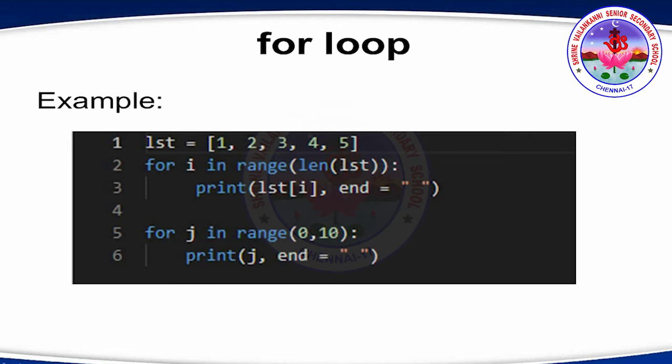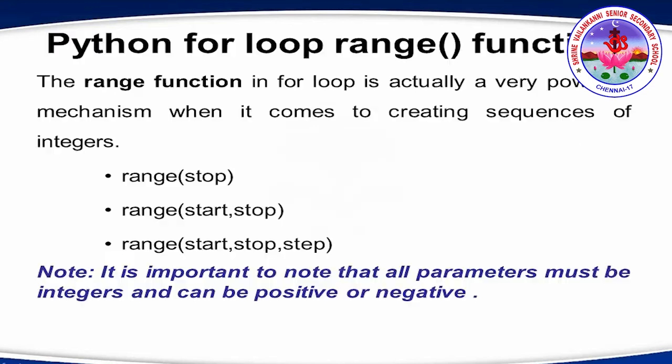So here what happens? For the first for loop, we are taking I as the index of length. The length of the LST is 5 here. So it will calculate from 0 to 4, 5 items. When I is 0, the first item is printed. When I becomes 1, 2 is printed. Then 3, then 4. It goes on. Similarly, when J is between 0 and 10, from 0 to 9, the values are printed one by one. And when J becomes 10, the loop is terminated.